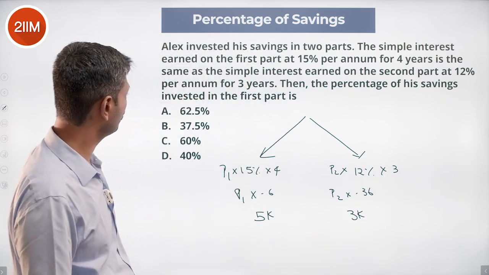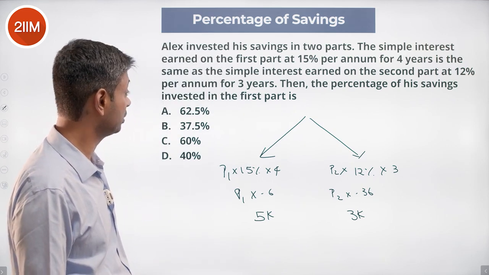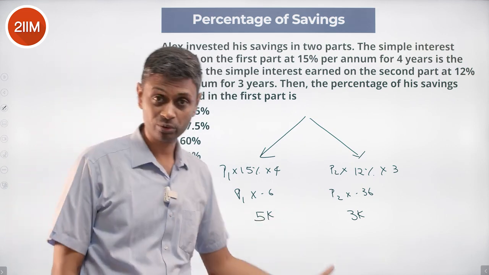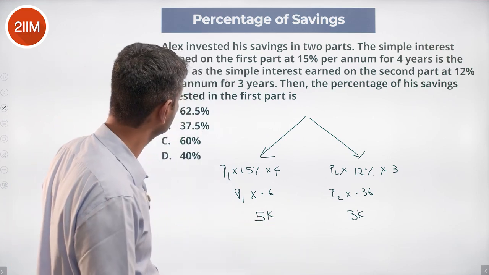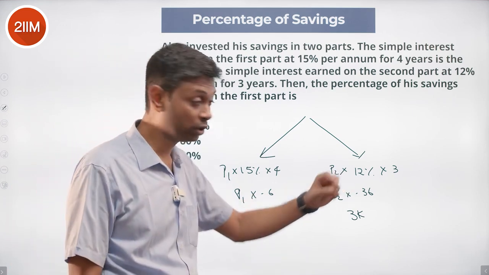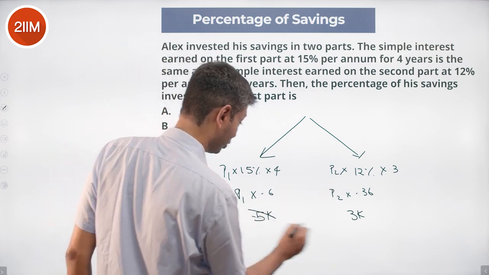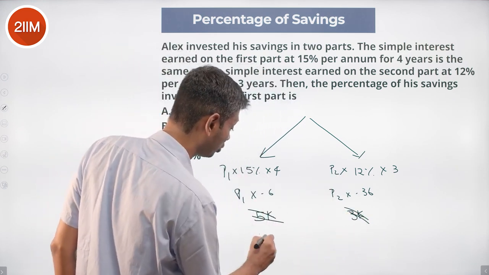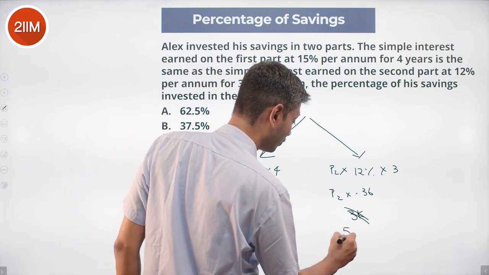Then the percentage of savings invested in the first part. So the ratio is 5:3. Sorry, P1 into 0.6 is P2 into 0.36. So sorry, it's not 5:3. P1 by P2 is 3:5. 3k is to 5k.